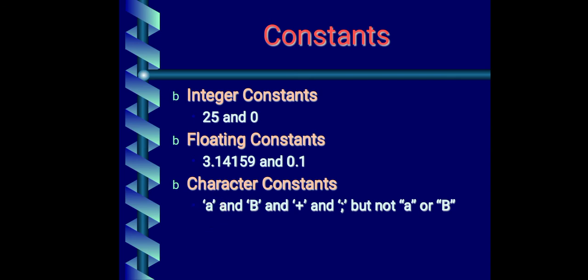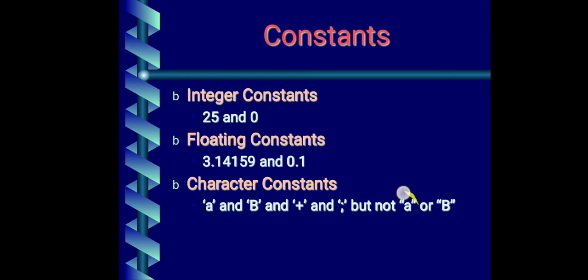I can also write a, and in single quotation 'a'. When I write 'a' in single quotation, this is called a character constant, rather than if I write a, that is not a character constant. That is a variable. If I write a here, that is a variable, and this is a character constant. Whatever we write in single quotation is a character constant.